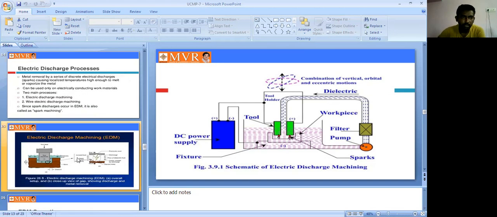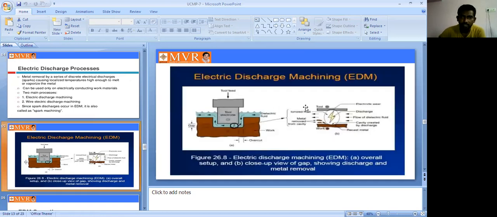See here another block diagram of the electric discharge machining process, the detailed diagram with the overall steps. There is a tool feed and a tool holder, with the negative terminal here. Between the tool and the workpiece we have the gap.